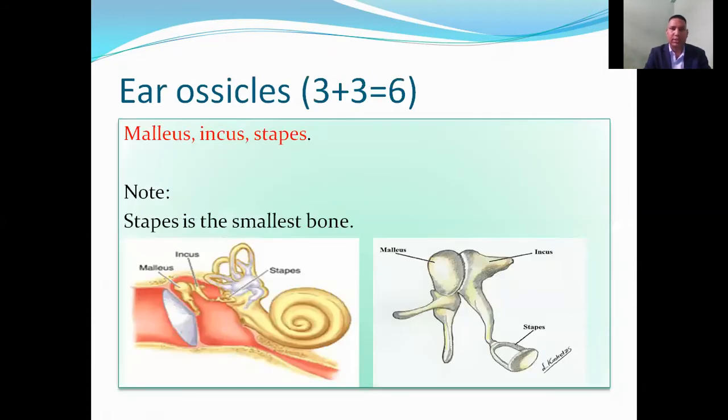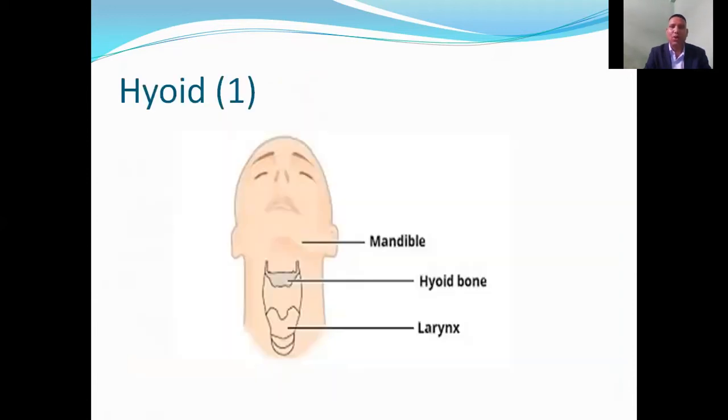Ear ossicles. There are 3 bones in the ear. They are malleus, incus, and stapes. Stapes is the smallest bone in the human body. Altogether, there are 6 bones in ear because we have 2 ears. Hyoid. Hyoid is the bone which is found at the lower part of the mandible and it supports the skull.